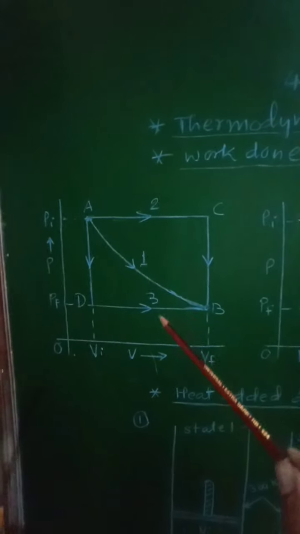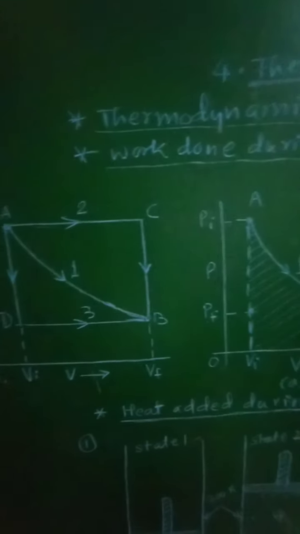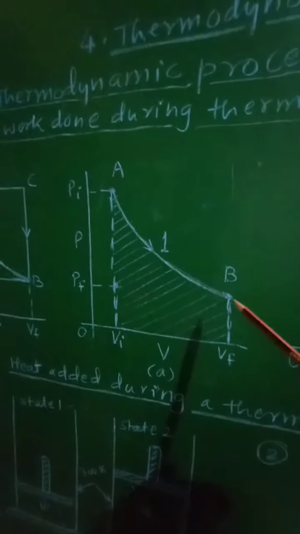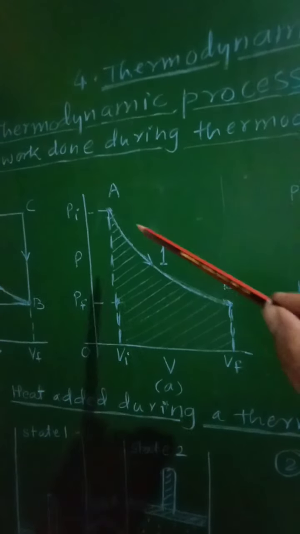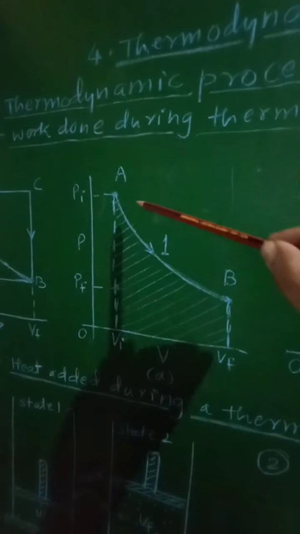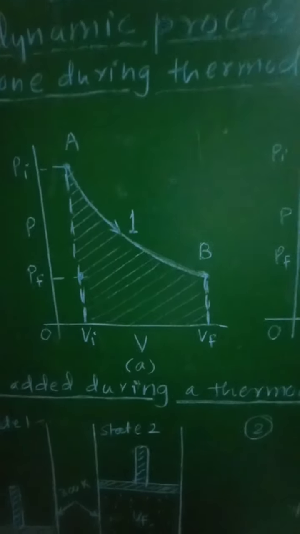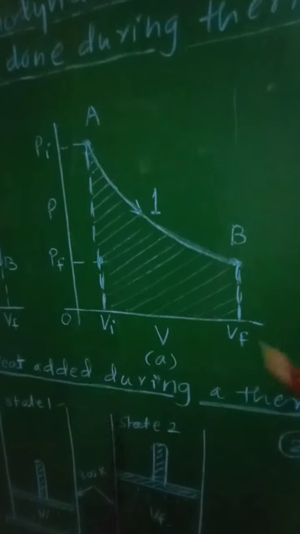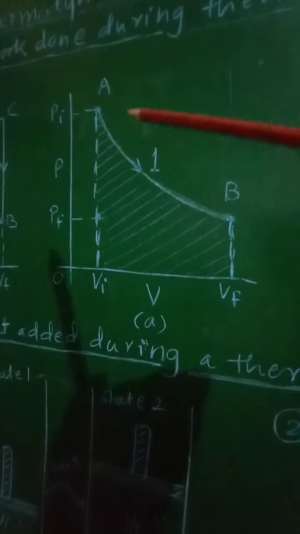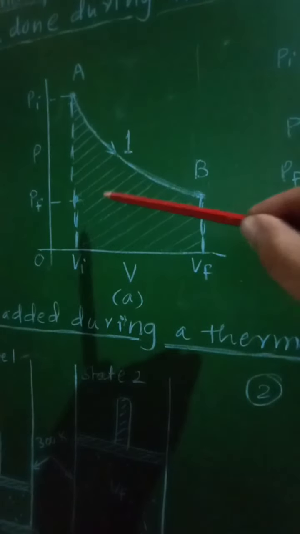Now let us describe the work done by all these three paths one by one, and therefore let us consider the first case, in which A represents the initial state and B represents final state, and along this curve the change of state takes place from A to B. So in this case, A is again having its coordinates Vi and Pi, B will be having its coordinates Vf and Pf.